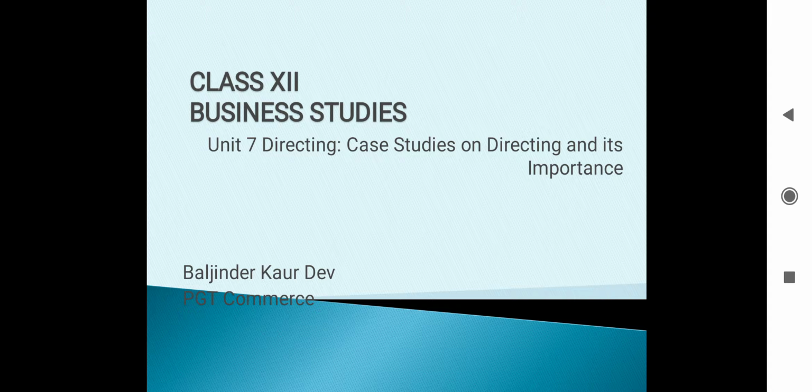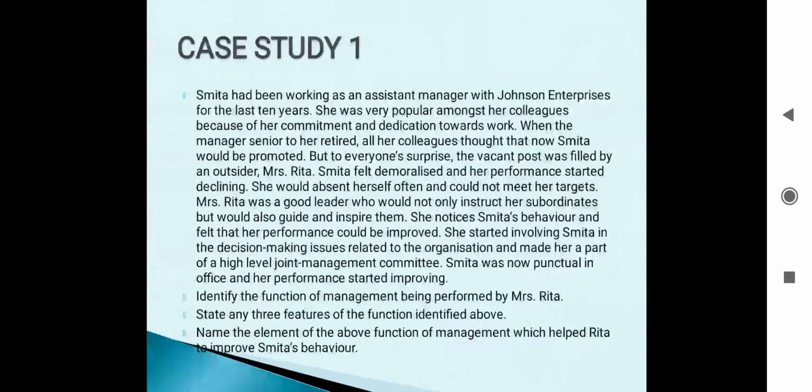So to solve a case study, we have to keep in mind that we have to read the question part first, then go to the passage part. Let's start with case 1. See, there are two parts here. We will read the questions part first.